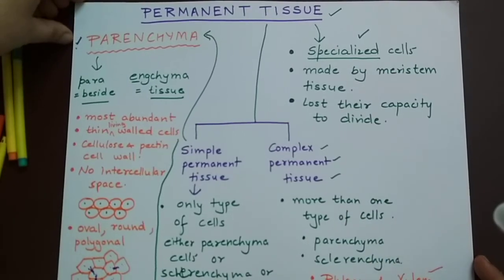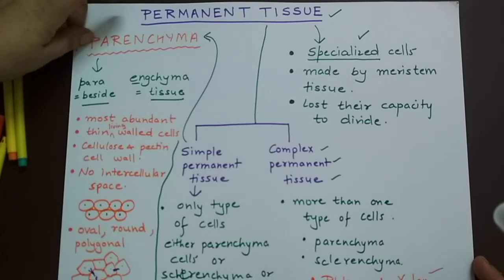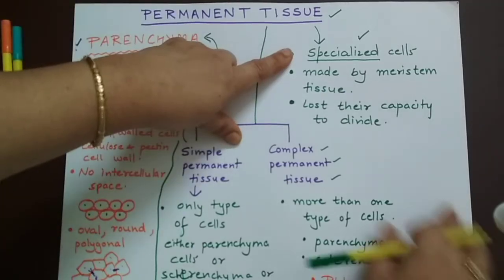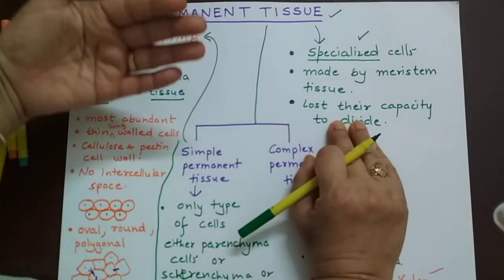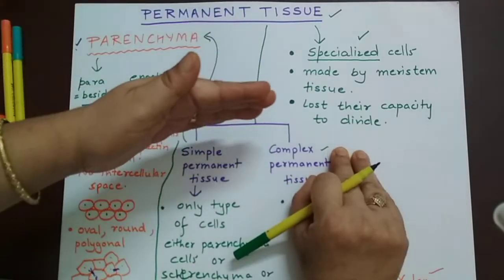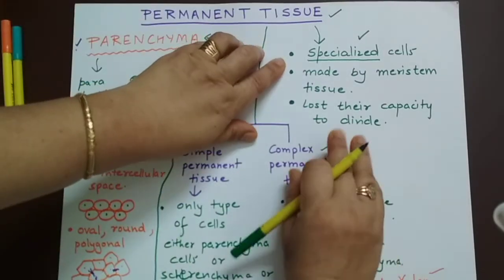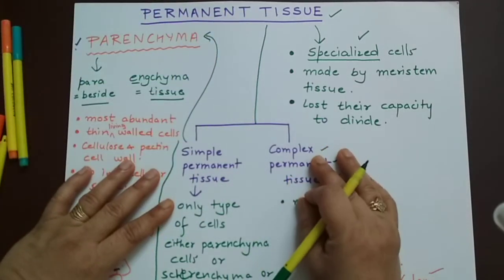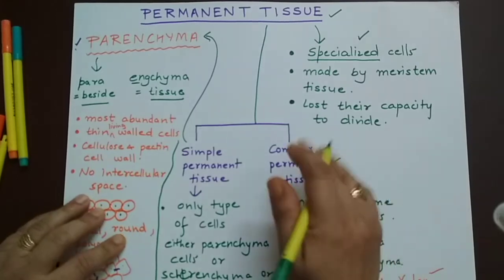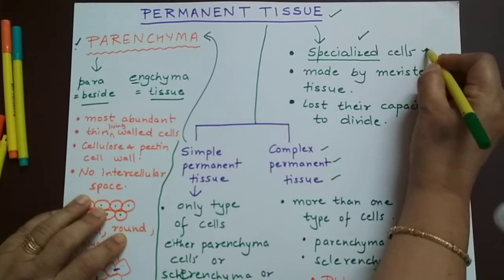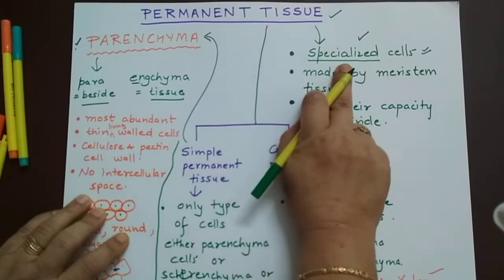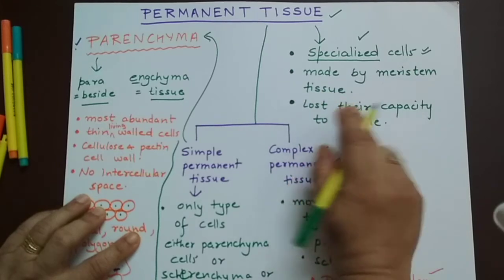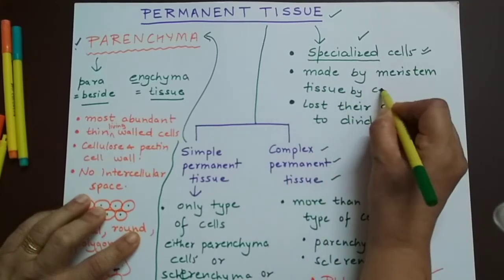So today we will be discussing permanent tissue. Permanent tissues are made from meristematic cells, and meristematic cells divide to produce new cells. If these cells become specialized in their function as well as their structure, so they specialize structurally and then start performing a special function, we call these cells specialized cells. So permanent tissues are made up of specialized cells, and they are made by meristematic tissue by cell division.